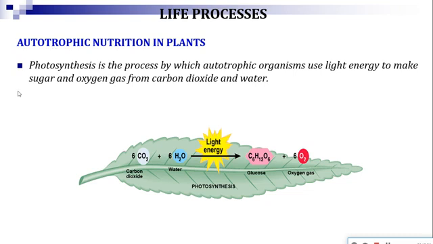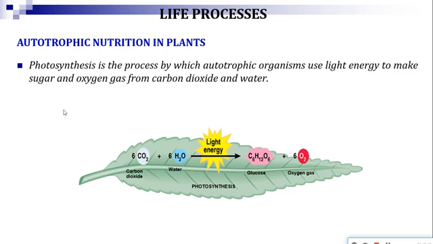All of you know that photosynthesis is the process through which green plants can synthesize their food. So what were the requirements for photosynthesis? Carbon dioxide from the air, water from the soil, then sunlight, and chlorophyll must be there in the leaf.